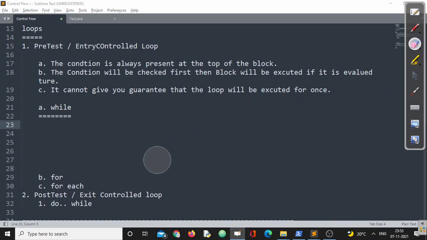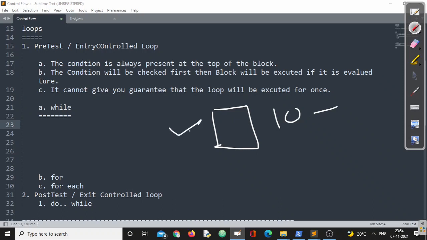Suppose, just previously I gave you the example. Suppose I want you to print natural numbers from 1 to 200. Now you know how many times your loop is going to be performed, 200 times. Suppose I tell you 10,000 times. Go on printing all the natural numbers from 1 to 10,000. You know my loop is going to be executed 10,000 times.